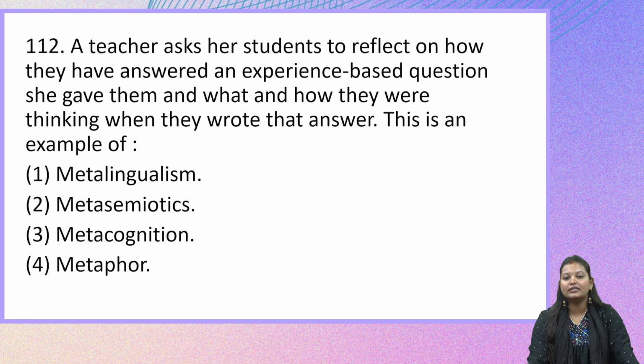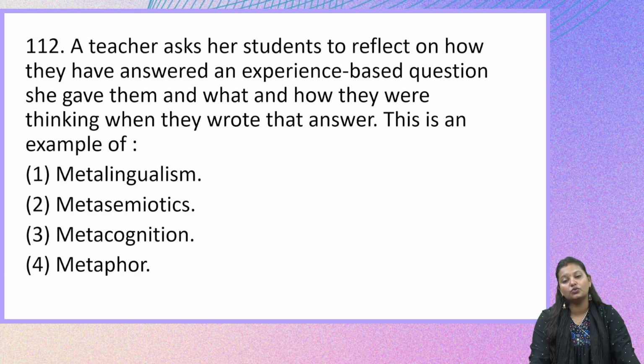A teacher asks her students to reflect on how they have answered an experience-based question she gave them, and how they were thinking when they wrote that answer. This is an example for... So, a teacher has given an assessment to the students and has asked them to answer based on their experience. So students will be answering based on their own experiences.